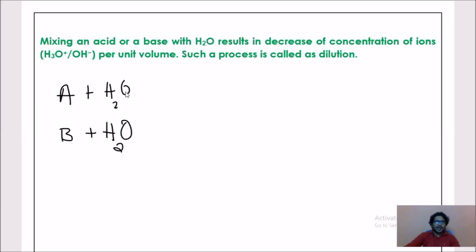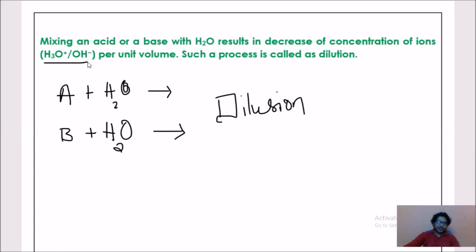Whenever acid is added to water or base is added to water, it is known as dilution. So what happens if you dilute an acid or a base? That leads to a decrease of concentration.